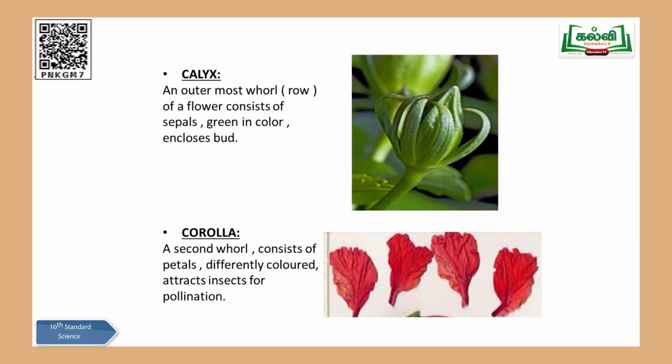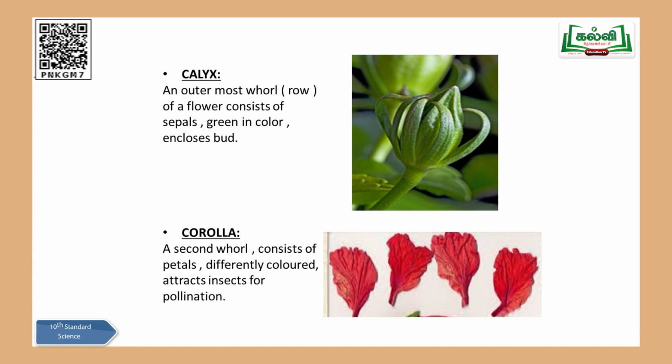So when you talk about the calyx, you can see here, calyx is green in color and is made up of sepals. Each lobe is called a sepal. So calyx is made up of sepals, and the sepals joined together give this appearance, the complete structure of calyx. And what is the function of calyx? It is the outermost whorl. You can see the diagram, children. Calyx is beautifully given here, and each lobe is called a sepal, and they are green in color.